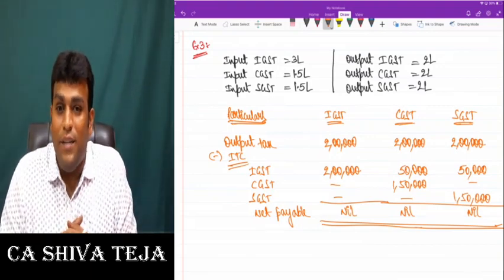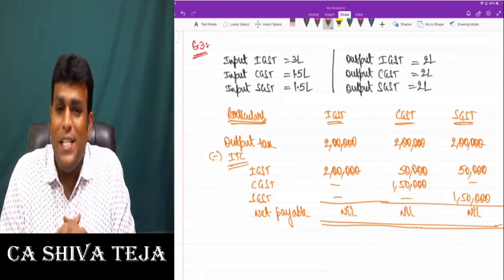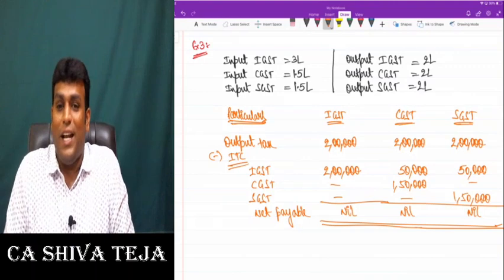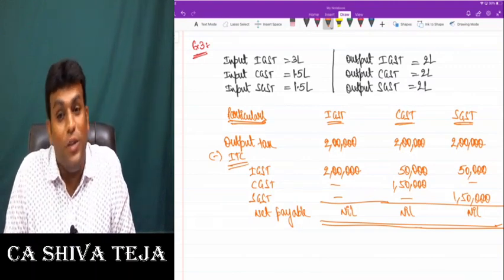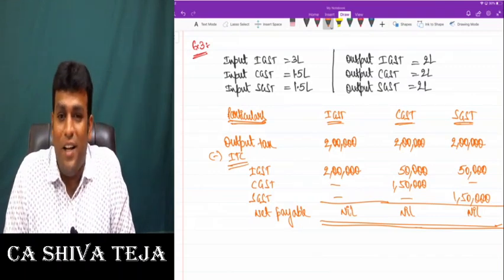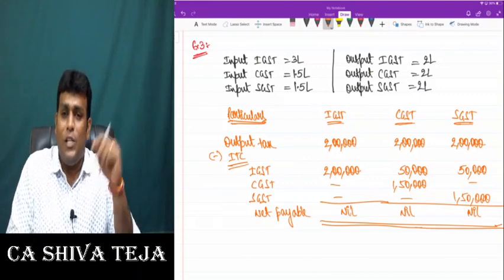I strongly believe that you are clear with the concept. Please take the example very properly, because the example gives you great clarity on the concept I am trying to teach you, especially the manner of utilization of input tax credit.